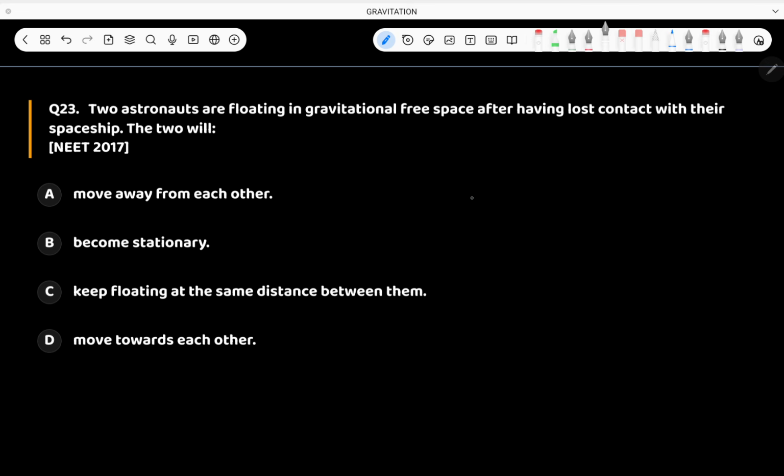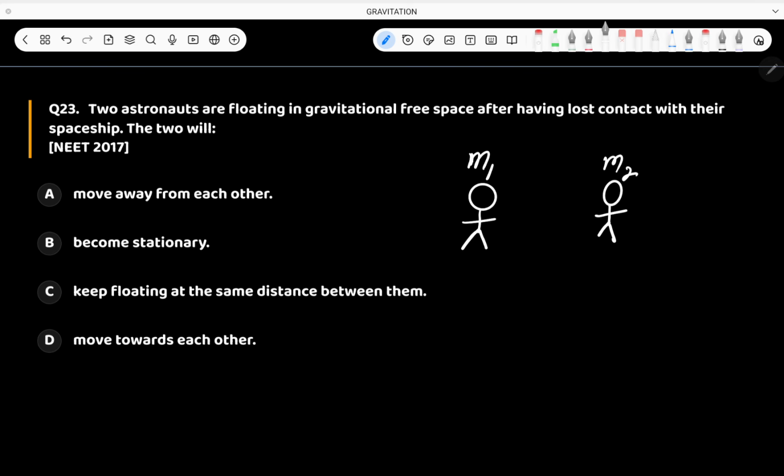It's a very simple question. See, we have one astronaut, for example with mass m1. This is another astronaut whose mass is m2. Now they are in gravity free space. That means there is no external gravitational force on these two bodies.